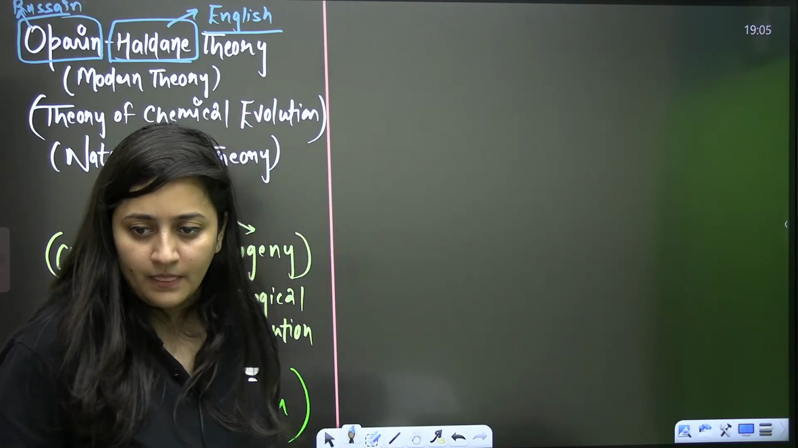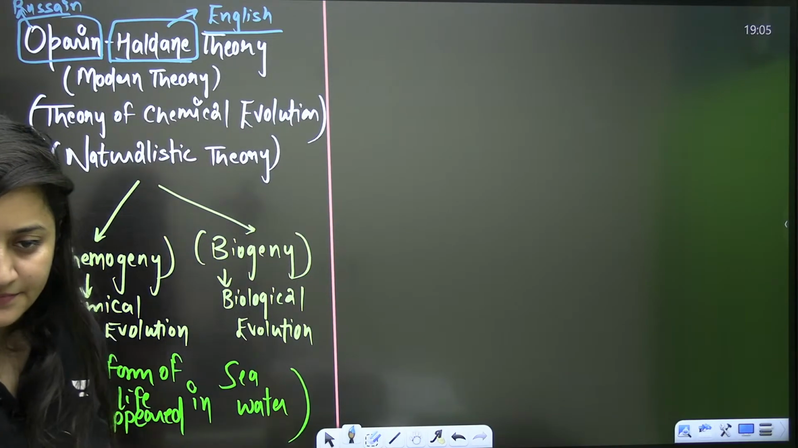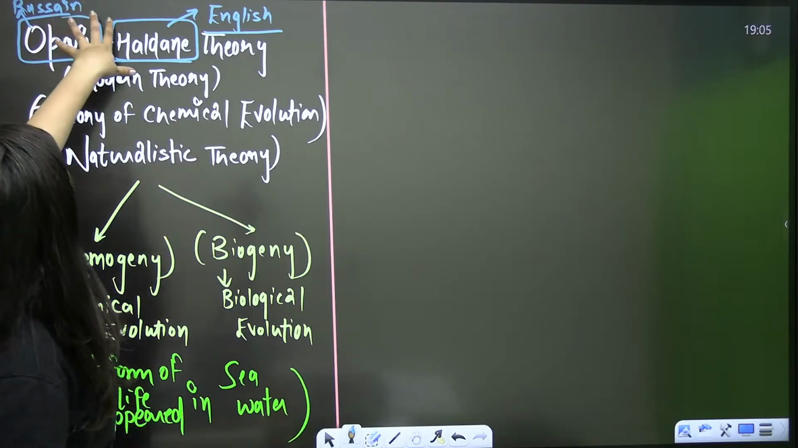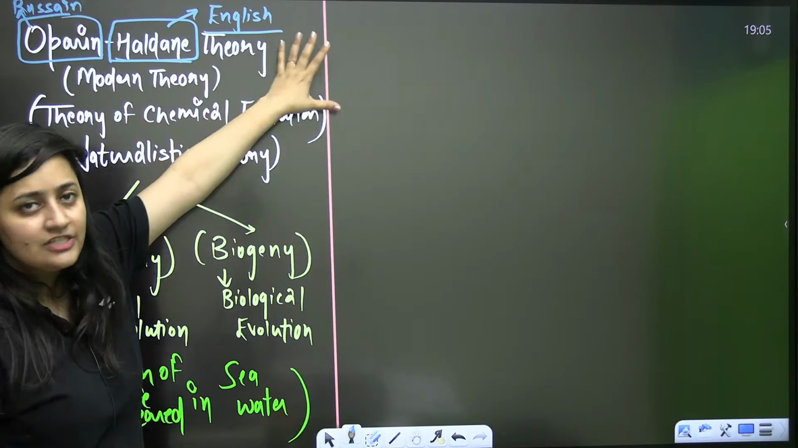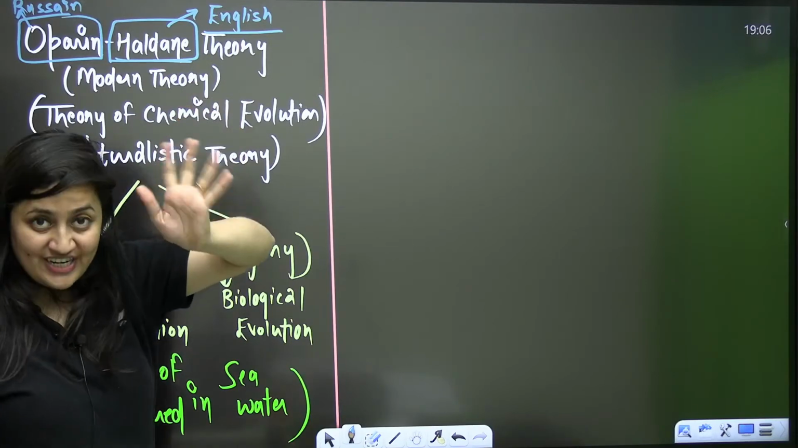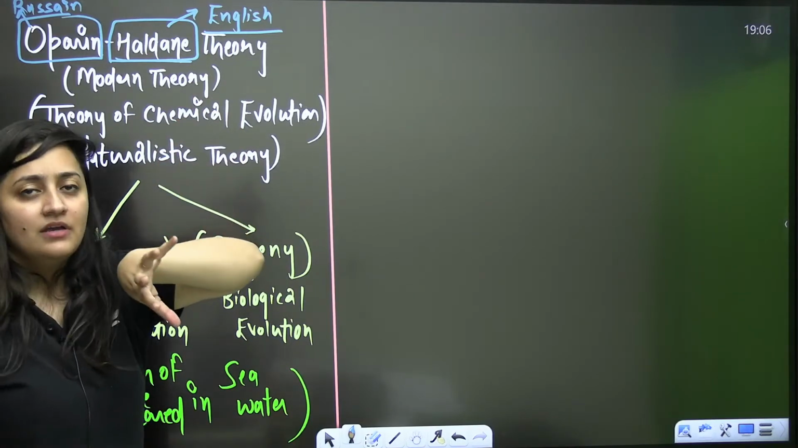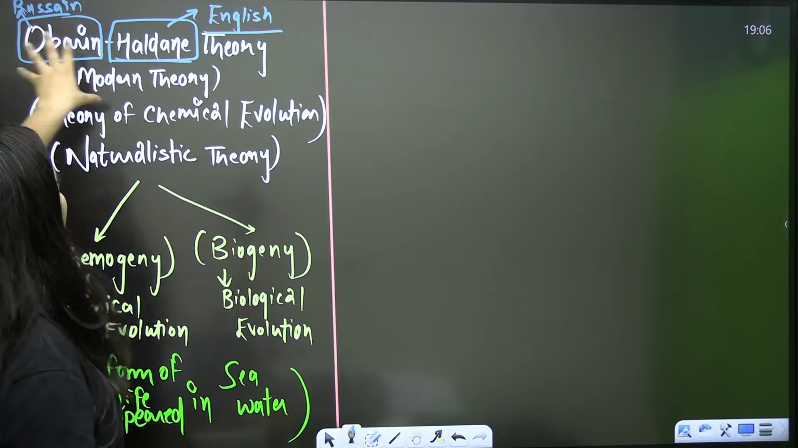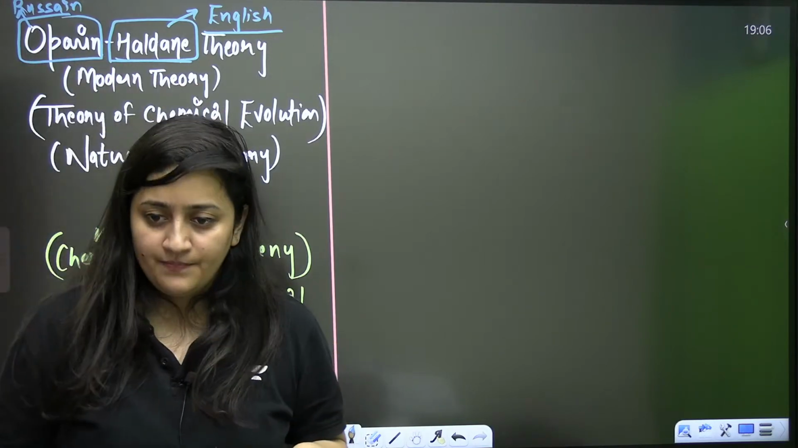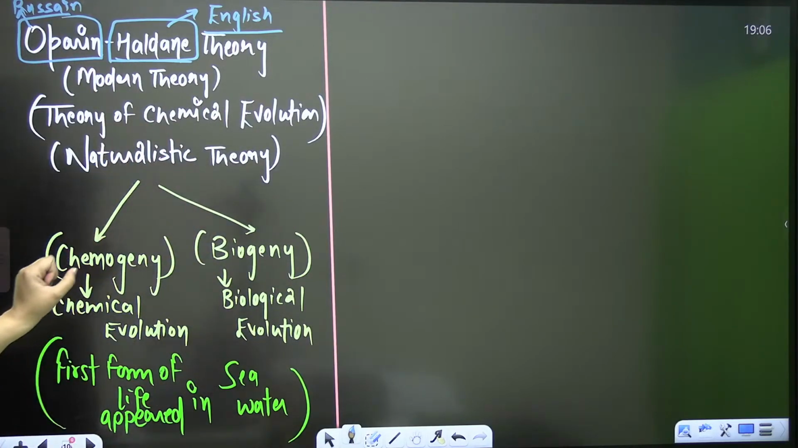Do you know that? Yes or no? So Oparin, Russian scientist, Haldane, English scientist. Haldane was a geneticist, and even he was an evolutionary biologist, and Oparin was a biochemist. Okay, so collectively this is what they explain.